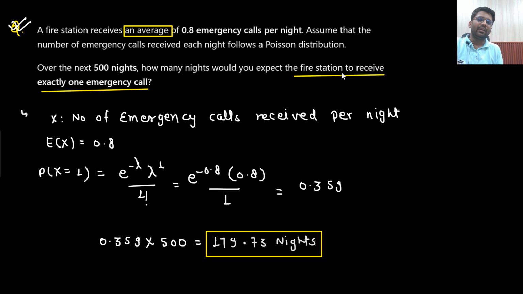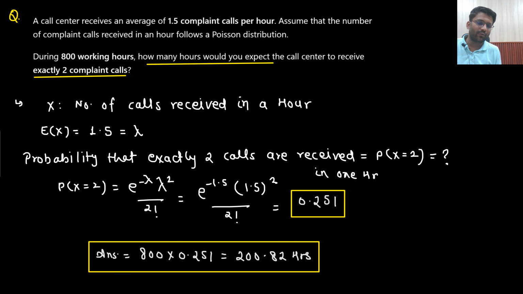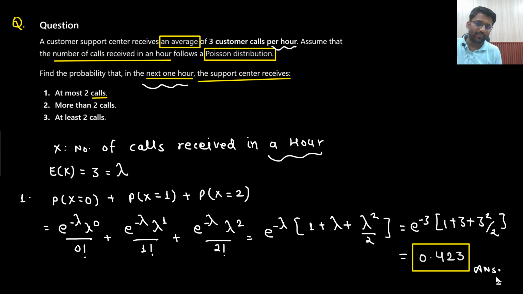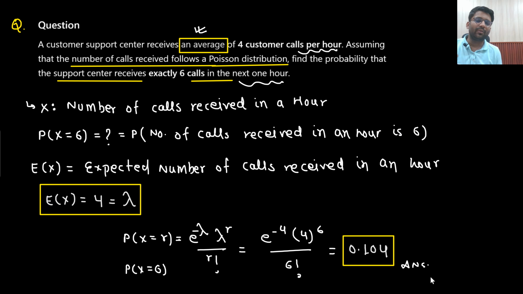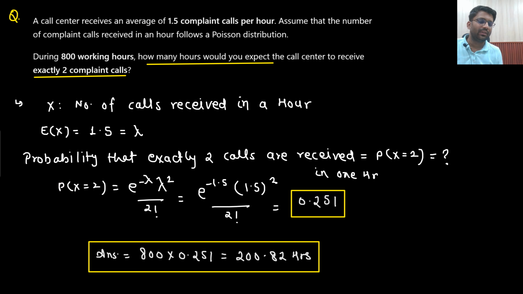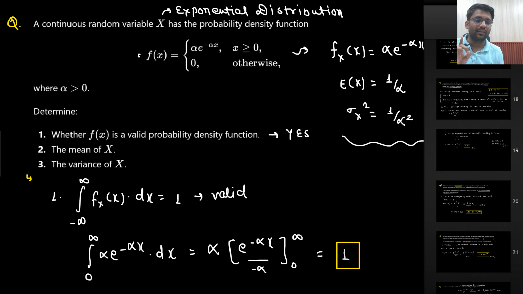Everywhere we are talking about number only. The number of calls. X is the number of emergency calls. Number of data packets. Number of aircrafts. Number of calls. Number of customer complaints. So everywhere we are talking about the number of calls received. So when it is about Poisson's distribution, we will always talk about the number.